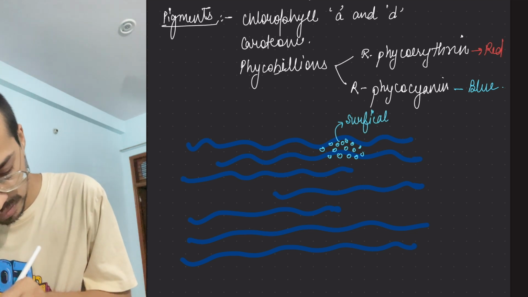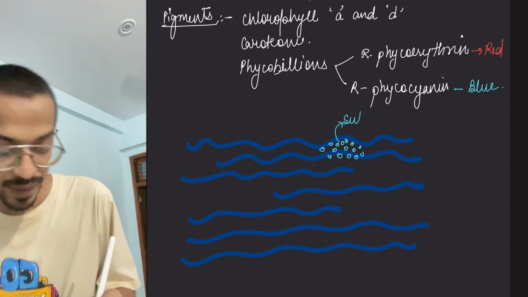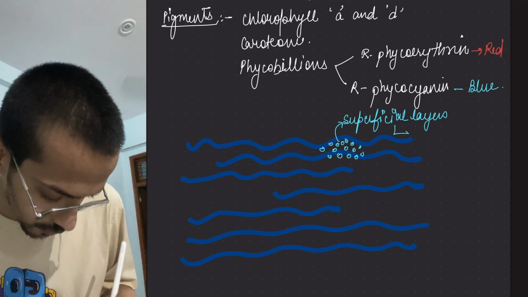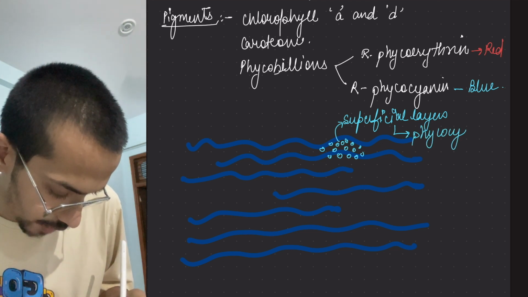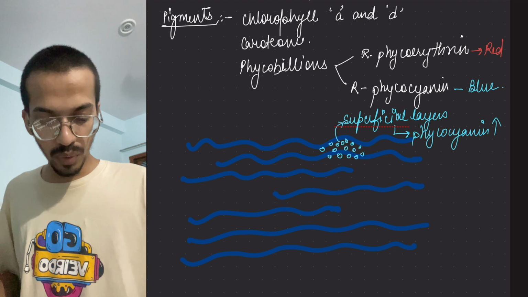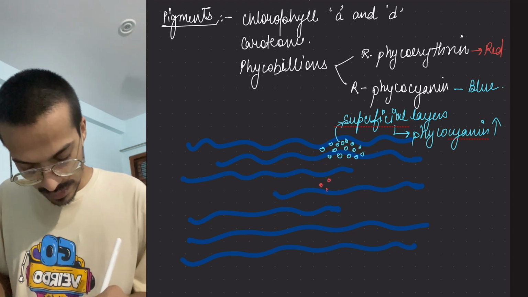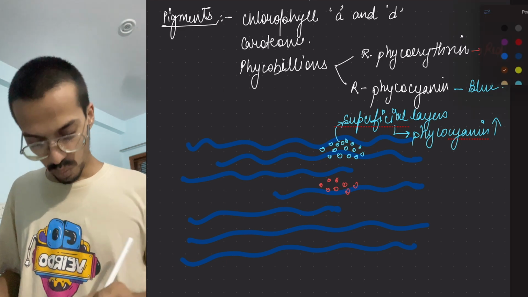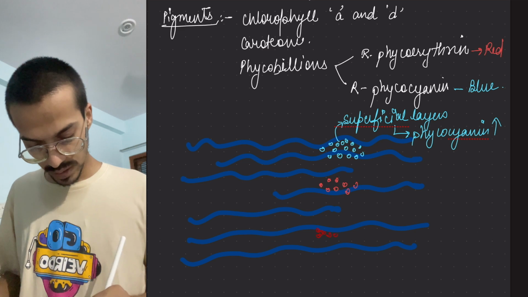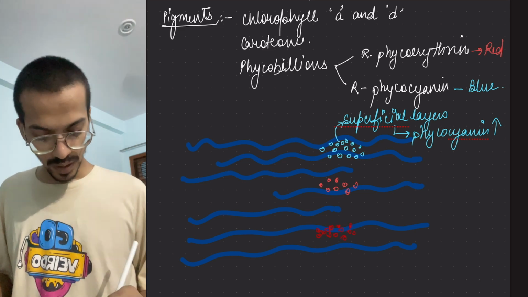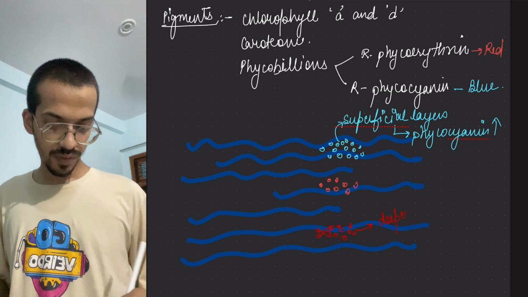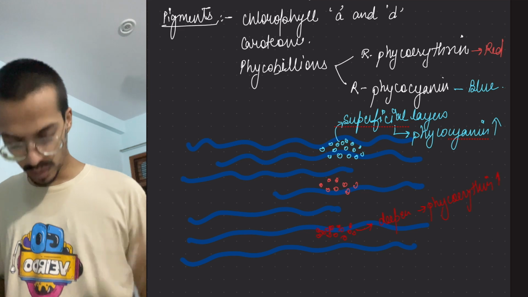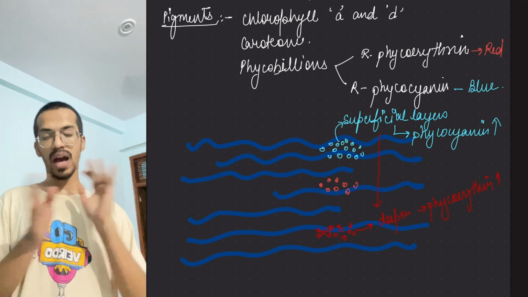So the superficial layers contain more phycocyanin pigment. As we keep on going deeper, the red color and more darker shades of red would be there. Can you see this? Deeper, there will be more phycoerythrin, going from up to down. This thing you have to remember.